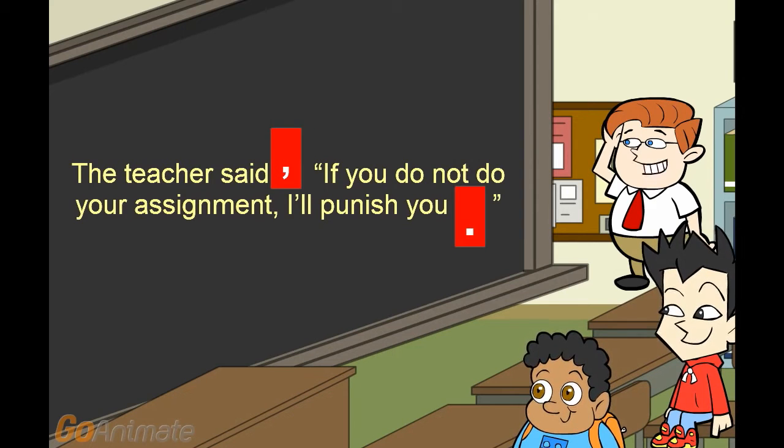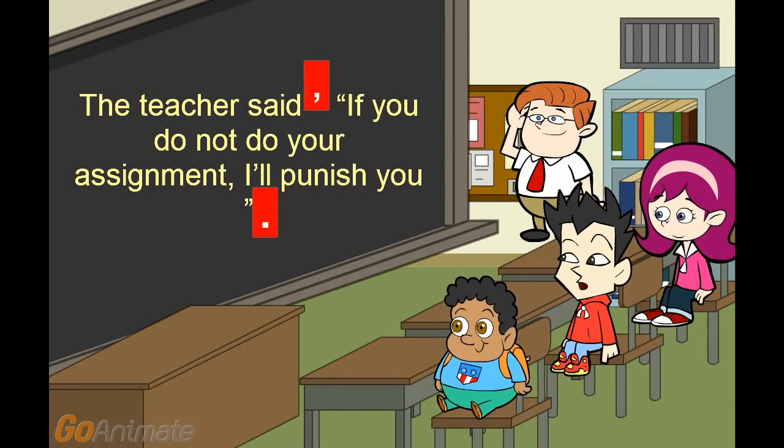How many commas are there in this sentence? We have 2 commas. The second comma is used to separate the subordinate clause, in other words the if clause, from the main clause. Thank you very much.